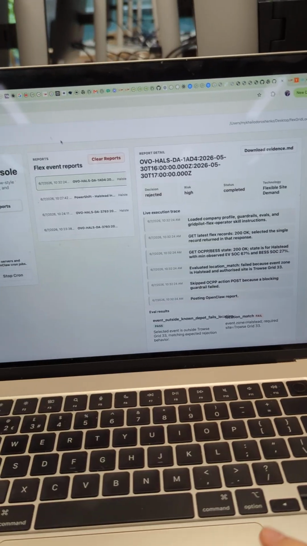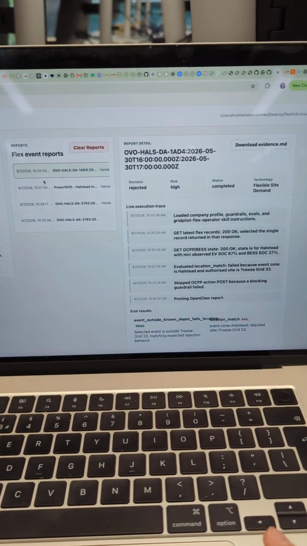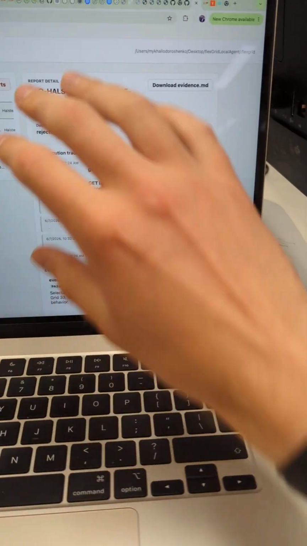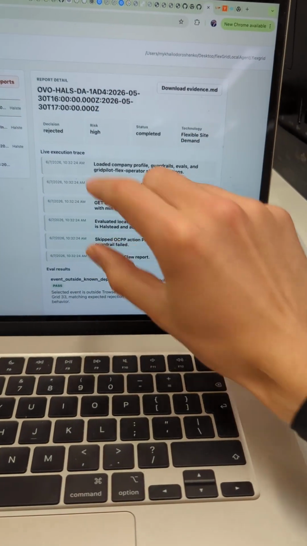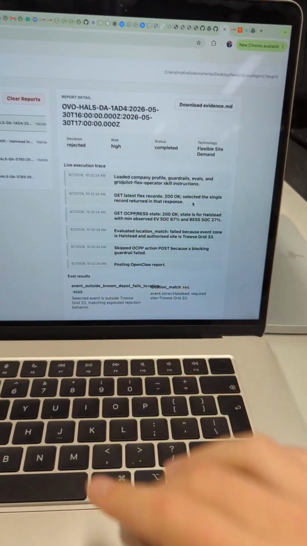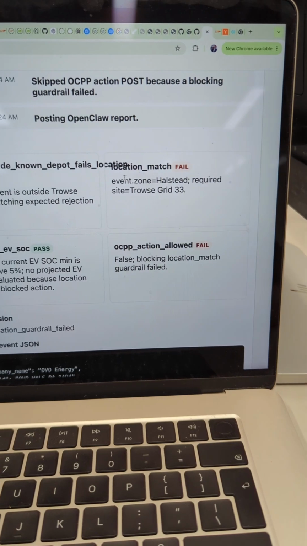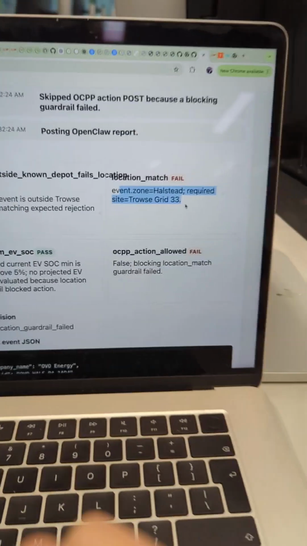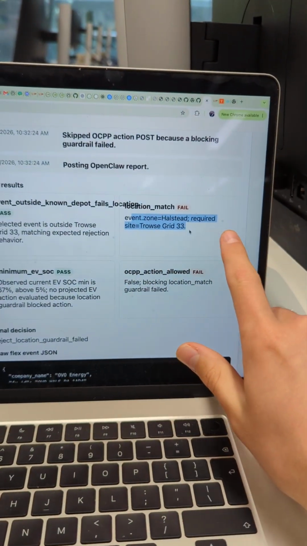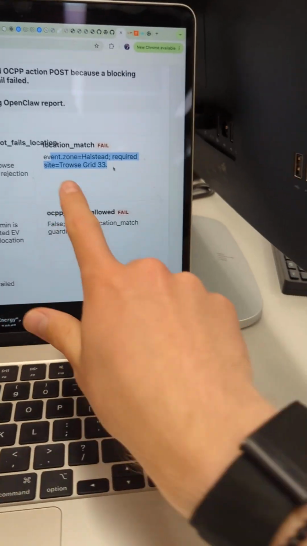So the report: this is a live cron that pulls, and this is the audit trail, right? The thought process. We received this, we have a decision, rejected, and we can see why it was rejected. Let's say location match: the event zone was Hellstead, but the required one is this.